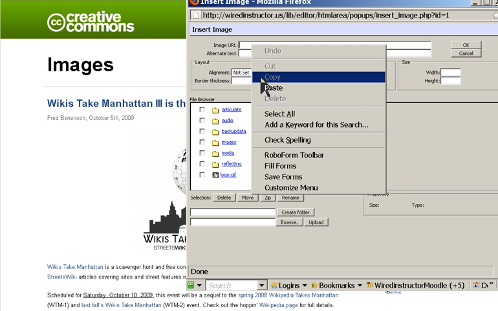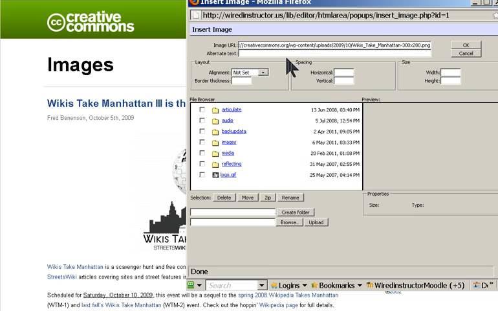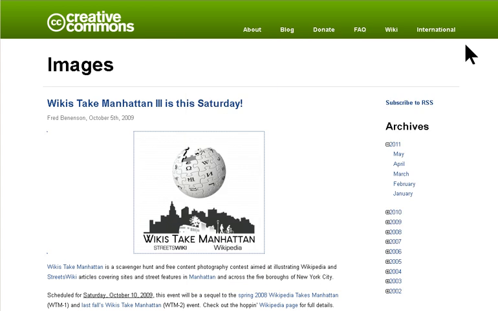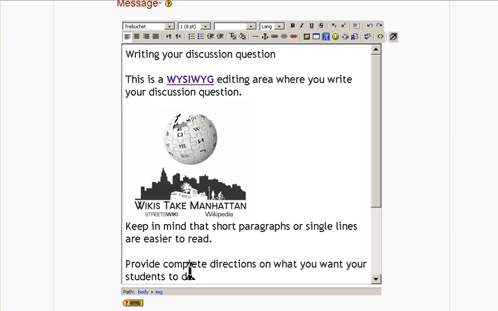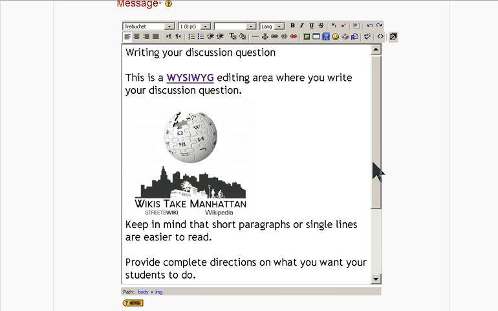Okay, let's go ahead and insert that image location. And alternate text is important. You want to type it so that someone who does not have the ability to see the image knows what the image is. I type "Wikis take Manhattan" because that's what the text is, and give a short description of the image, a New York skyline with a wiki globe above it. And now I just go ahead and click OK, and let's see if it shows up on my page. Yep, there it is.